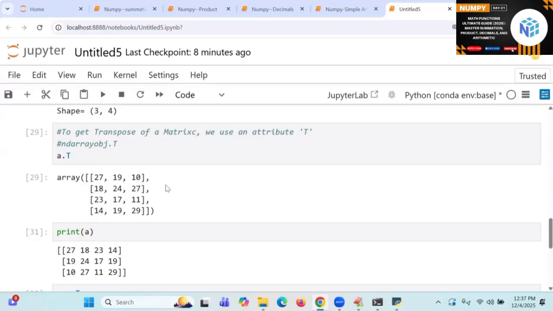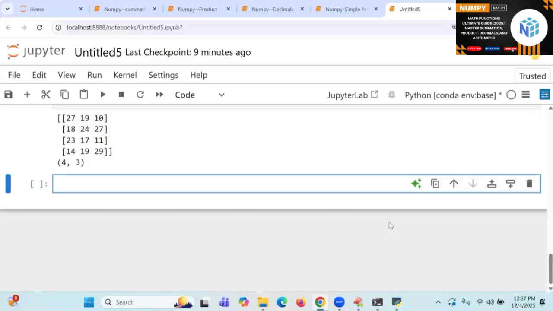Tomorrow you will get NPY files, they will ask you. In image processing, in data science, when you use the OpenCV module, at that time you will get these files. So let me teach everything. Any hurry? No. You'll be here only, so there is no hurry. Let me teach everything, then we can go for it.